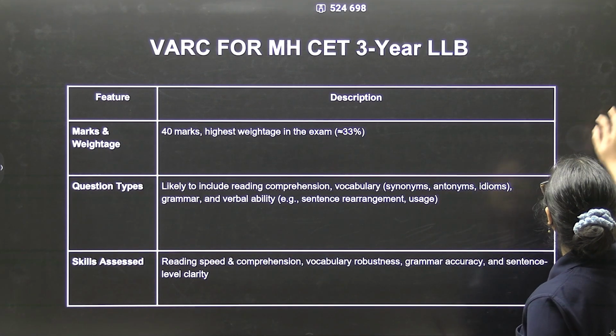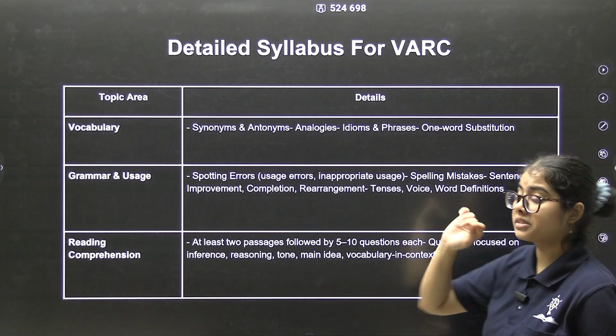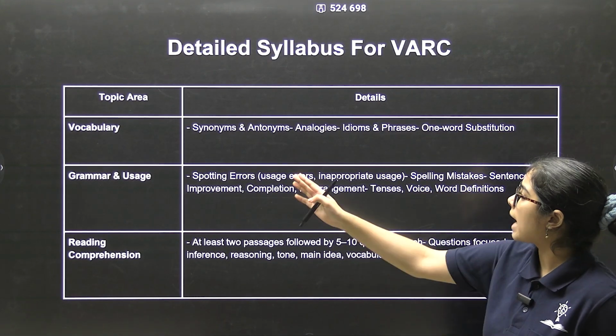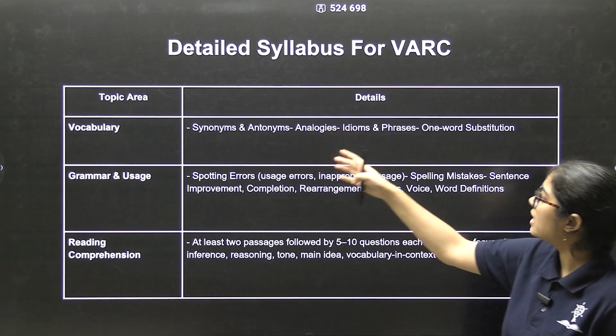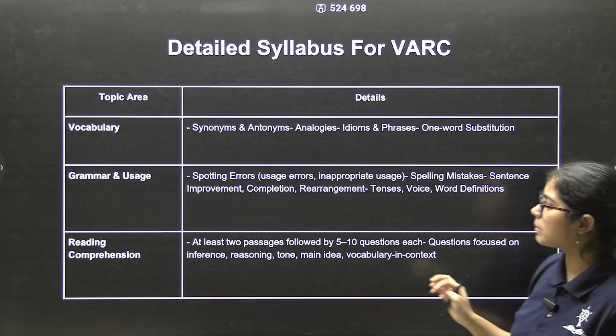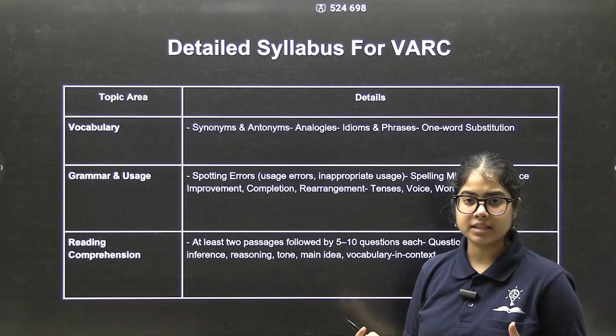Now what is the detailed syllabus? This is the detailed syllabus. For vocabulary, this is what is asked: synonyms, antonyms, analogies, idioms and phrases, one word substitutions. So you need to prepare these.